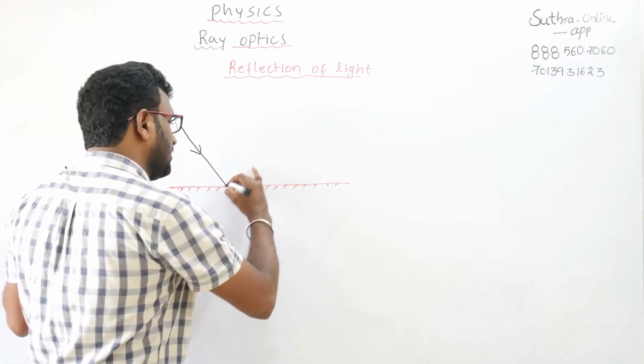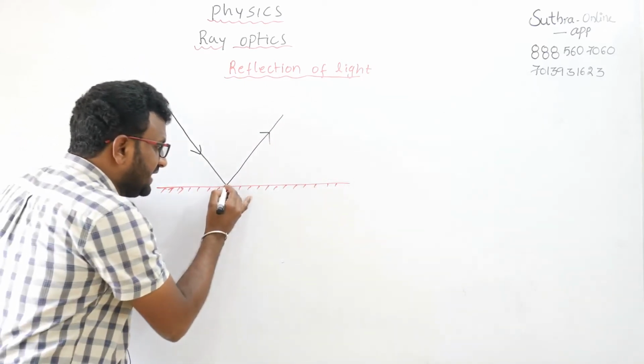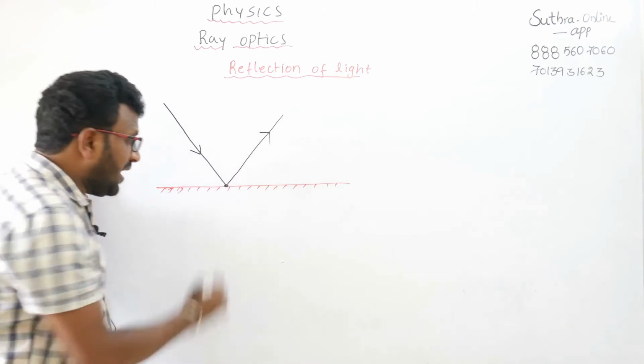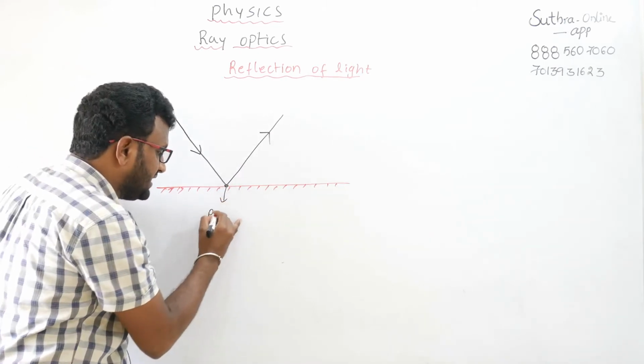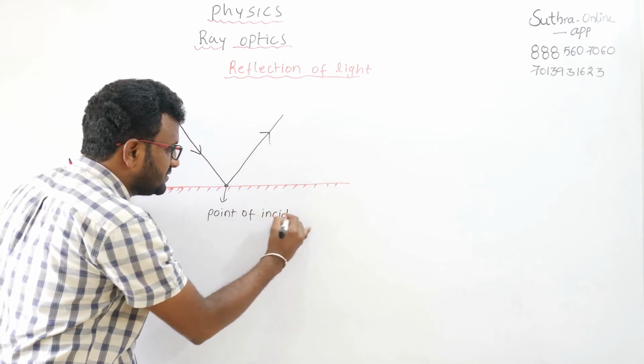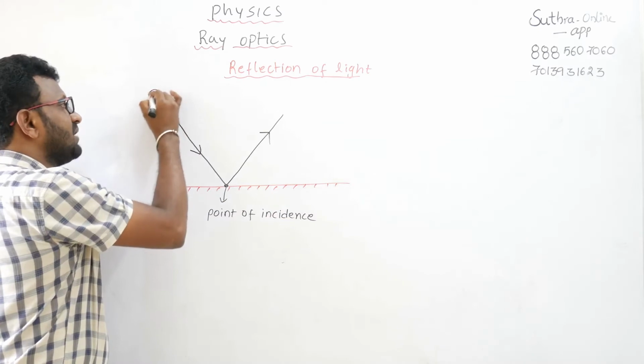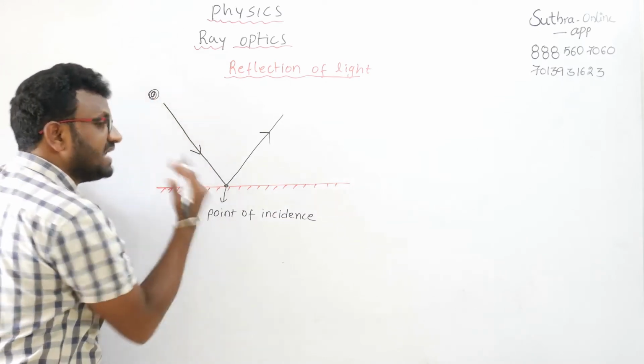This phenomenon is called reflection of light. The point where the ray is incident on the mirror is called the point of incidence.